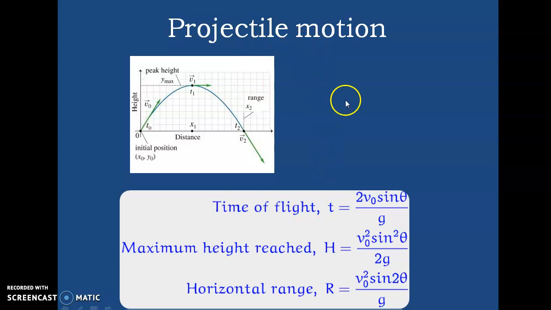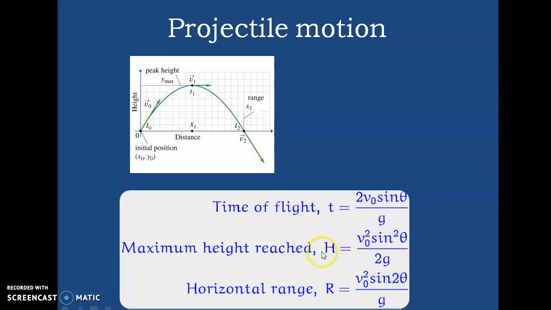For projectile motion, these three formulas are very, very important. Problems are asked in the examinations. The projectile motion graph will be like this. Time of flight T equals 2 v0 sin theta by g.